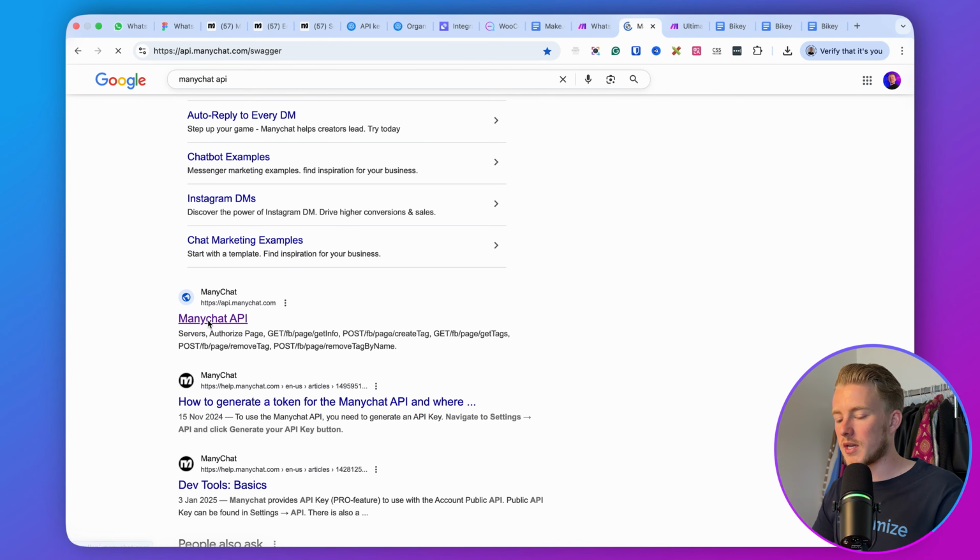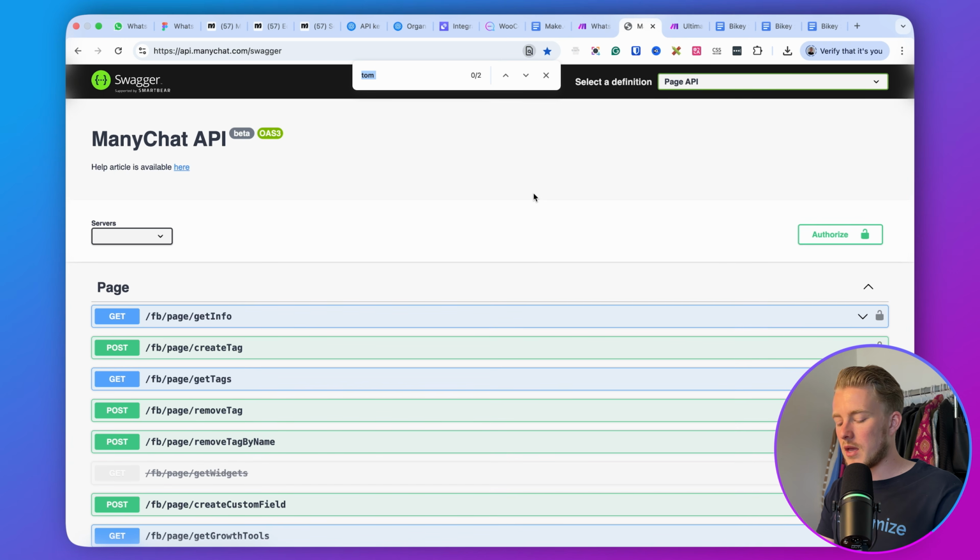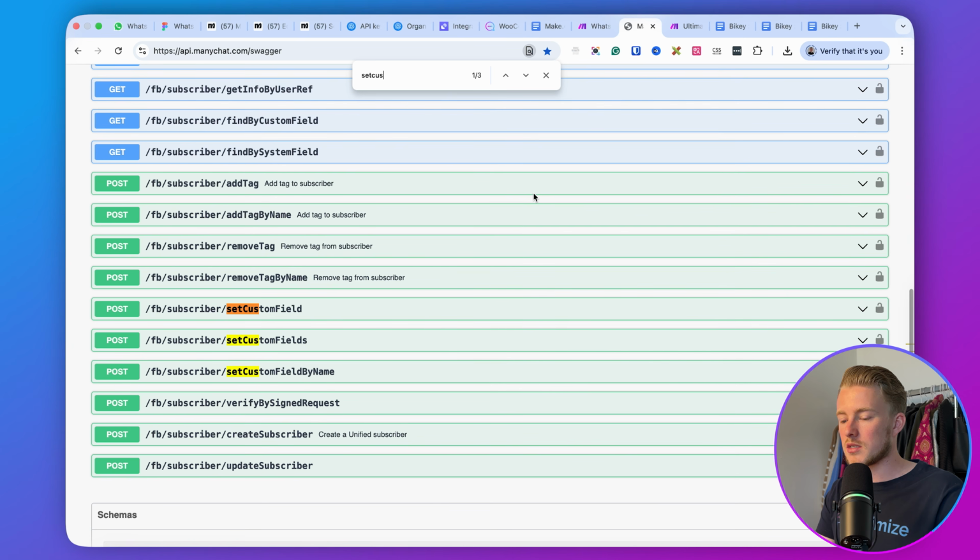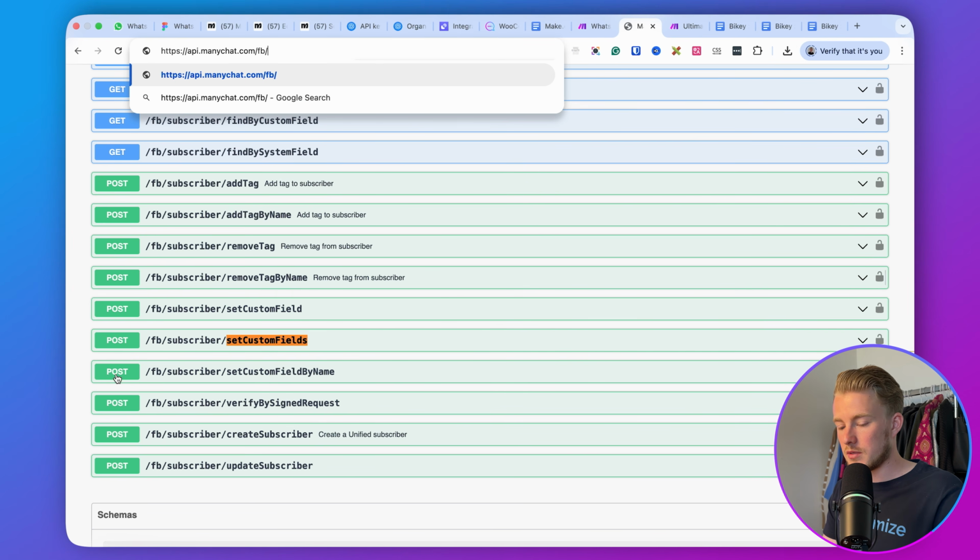So here we have the Manychat API, and they have an API call that is called set custom fields, right? So we can use that in order to send the custom fields. So here we have api.manychat.com/fb, basically what we have over here, /subscriber, /set custom fields. That's basically the URL that we need to use.